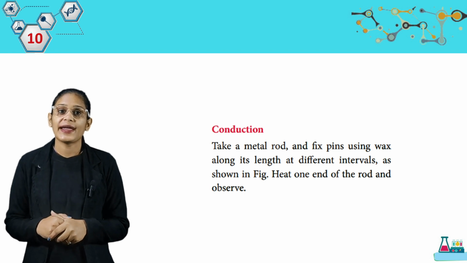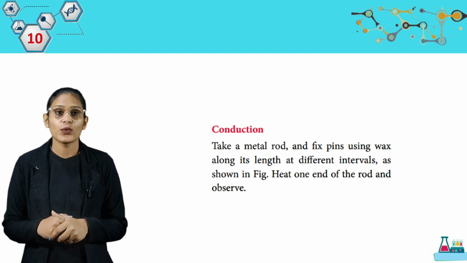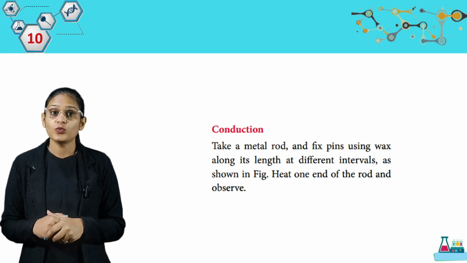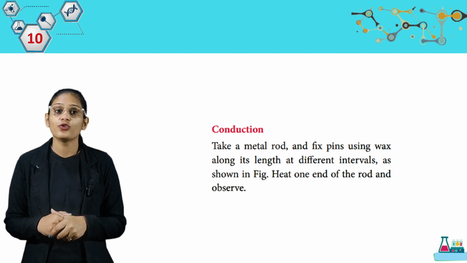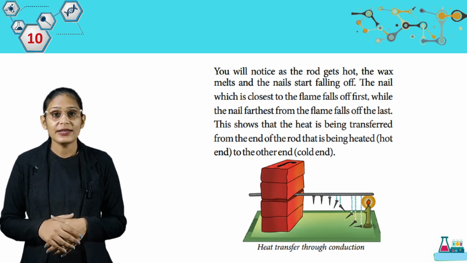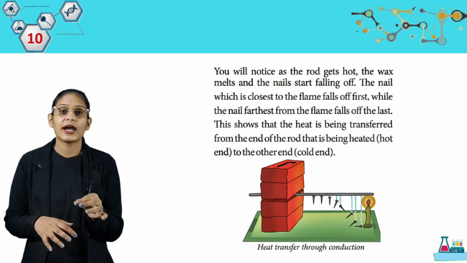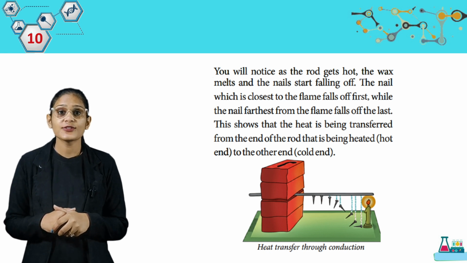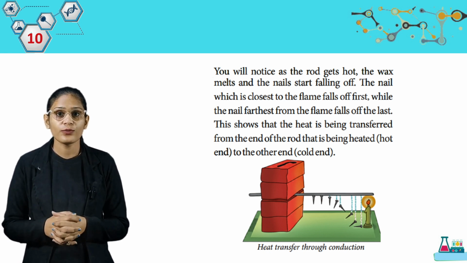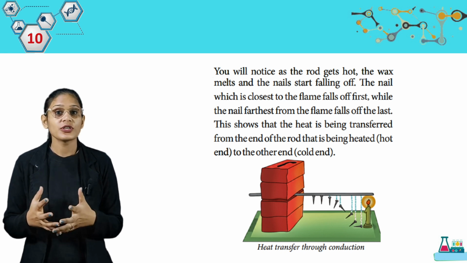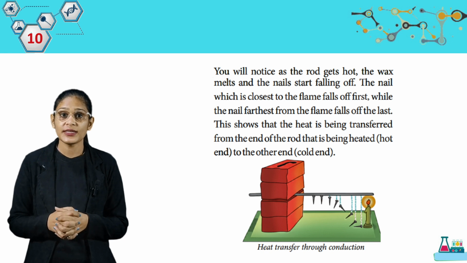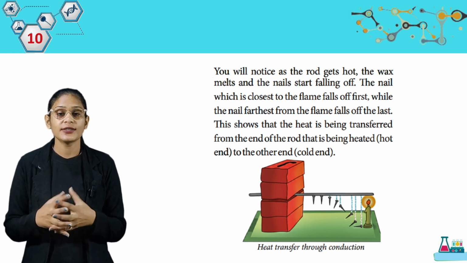Take a metal rod and fix pins using wax along its length at different intervals as shown in the figure. Heat one end of the rod and observe. You will notice as the rod gets hot, the wax melts and the nails start falling off. The nail which is closest to the flame falls off first, while the nail farthest from the flame falls off the last. This shows that heat is being transferred from the end of the rod that is being heated, the hot end, to the other end, the cool end.